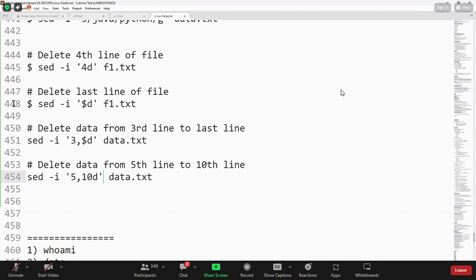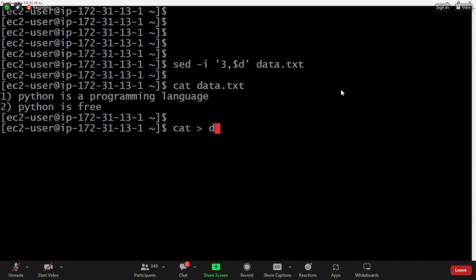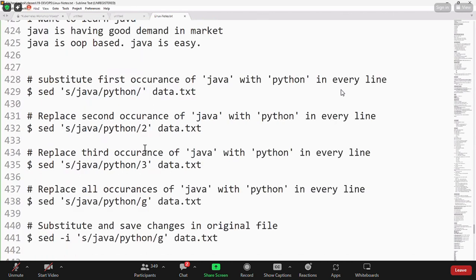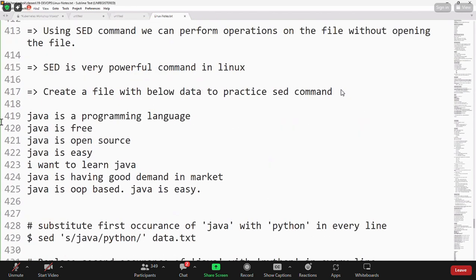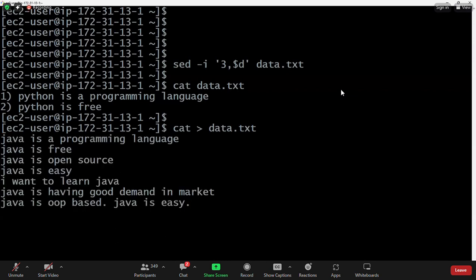Delete operations by using sed command. We have done substitute operations and we have done delete operations also in the file. I hope you are clear with this sed command, substitute operations and delete operations on the file.